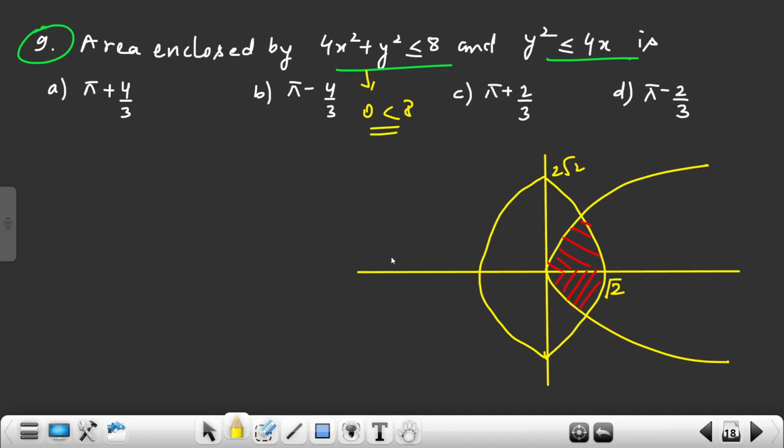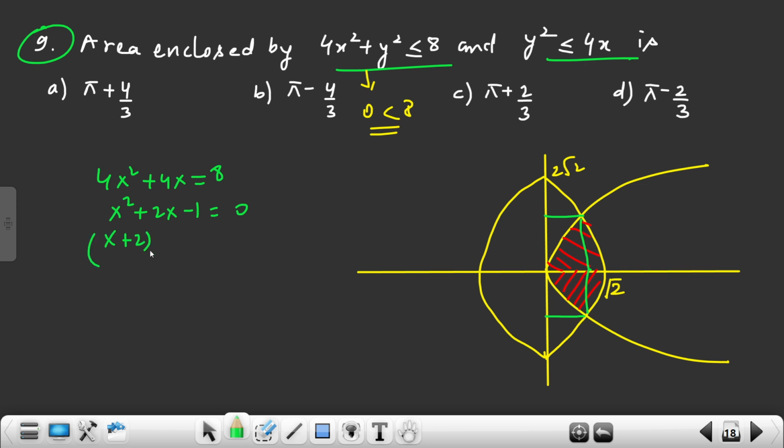Now how to do this? Pay attention, very much easy. I'll find this point and this point and this point and this point. Right? So let's solve this. Y square equals 4x. So 4x square plus 4x equals 8, x square plus 2x minus 1 equals 0. What could be the x value here?